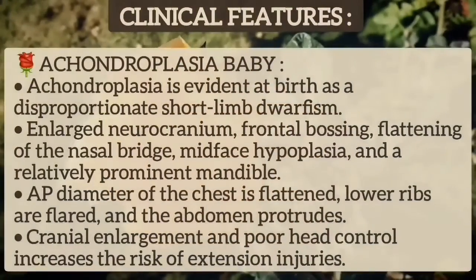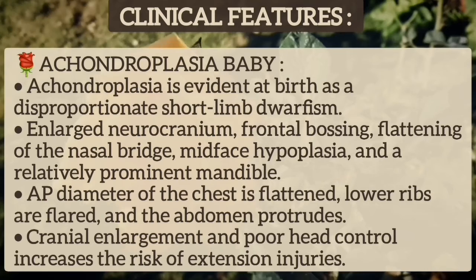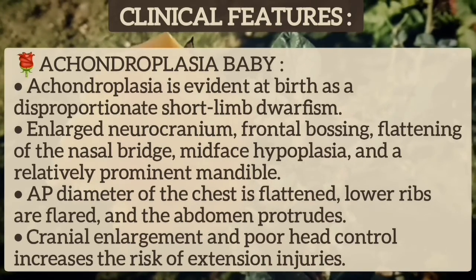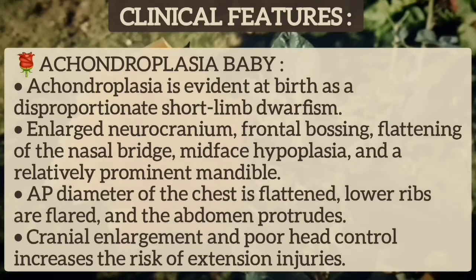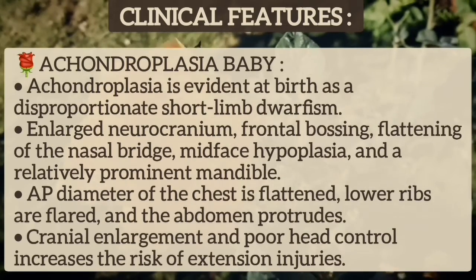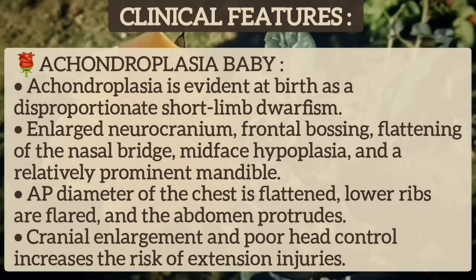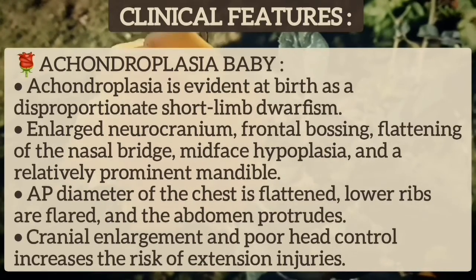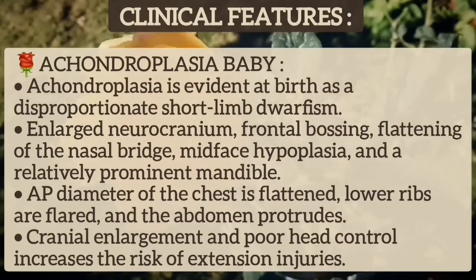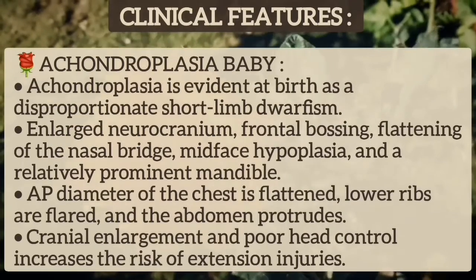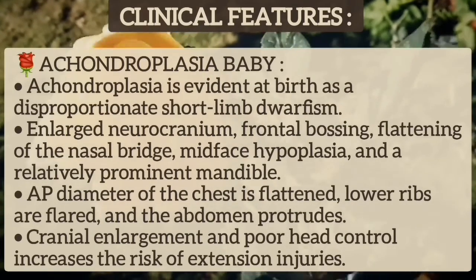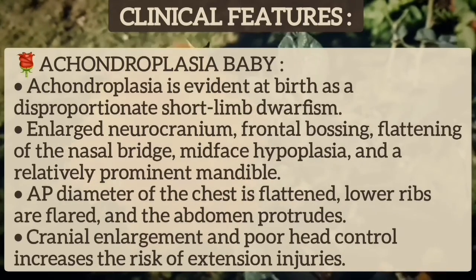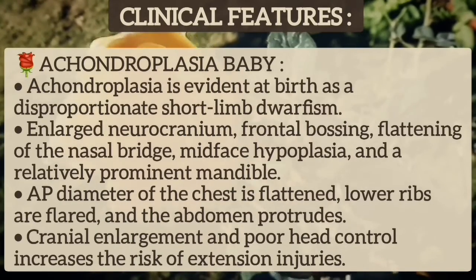Now I will discuss the clinical features. Achondroplasia is evident at birth as a disproportionate short-limb dwarfism. There is an enlarged neurocranium, frontal bossing, flattening of the nasal bridge, mid-face hypoplasia, and a relatively prominent mandible. The anteroposterior diameter of the chest is flattened, the lower ribs are flared, and the abdomen protrudes. Cranial enlargement and poor head control increase the risk of extension injuries in the baby.